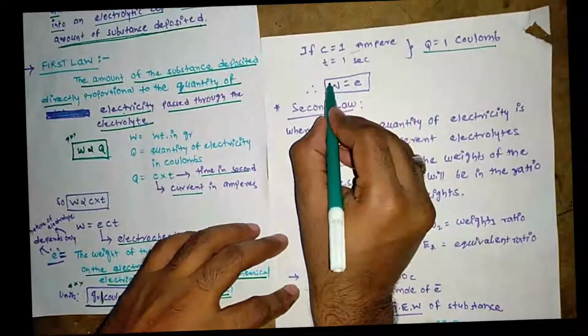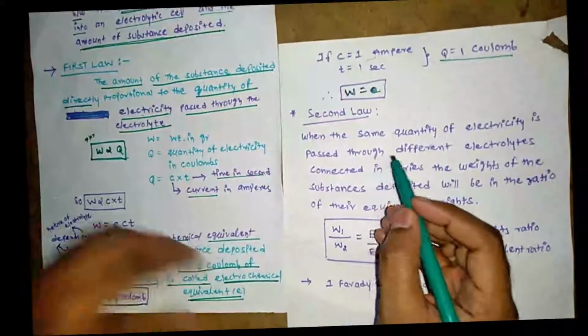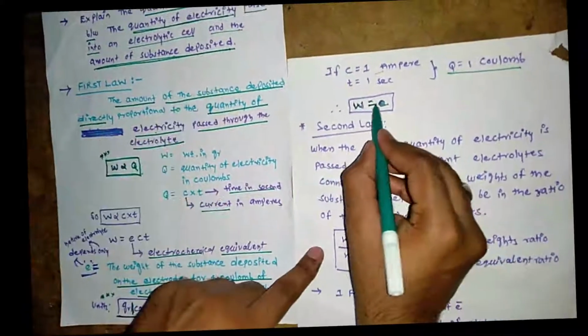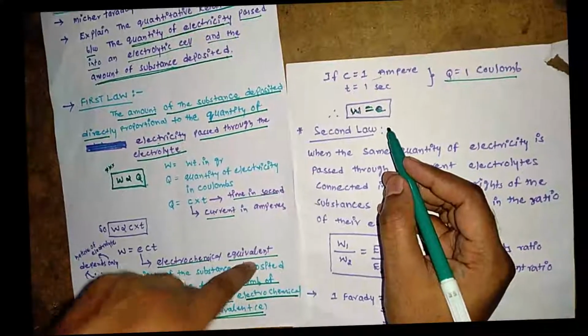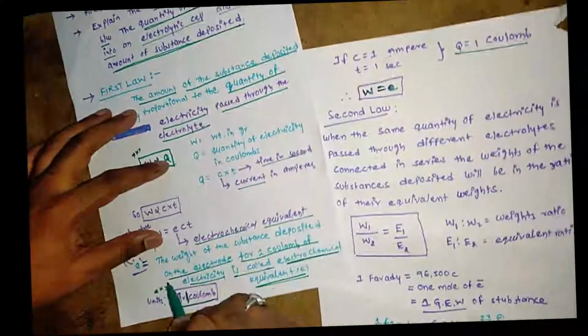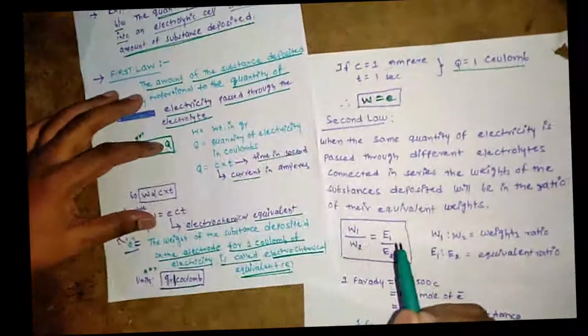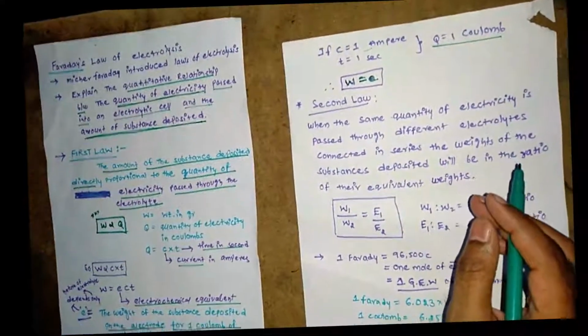So at that time W equals E. So W, the weight in gram of the substance, is equal to the electrochemical equivalent. Already I said the weight of the substance deposited on the electrode for 1 coulomb of electricity is called the electrochemical equivalent. So I think you understood the first law.